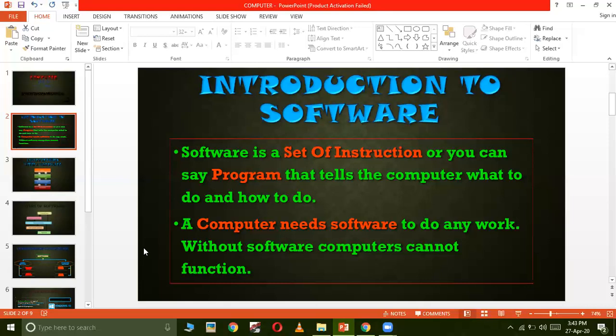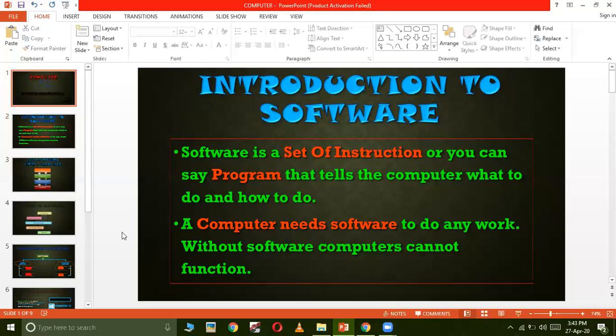Otherwise, there is no other method. And the person who is converting my language into your language, and then again your language into my language, so that the communication can be established between me and you, if my language is different, then that person who's converting the languages is known as the operating system in terms of computer.